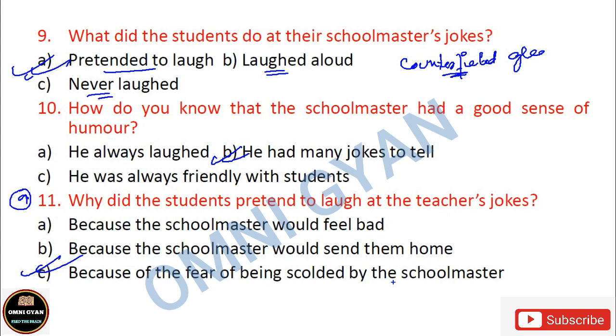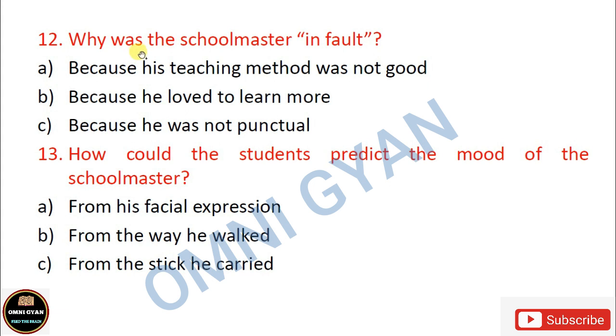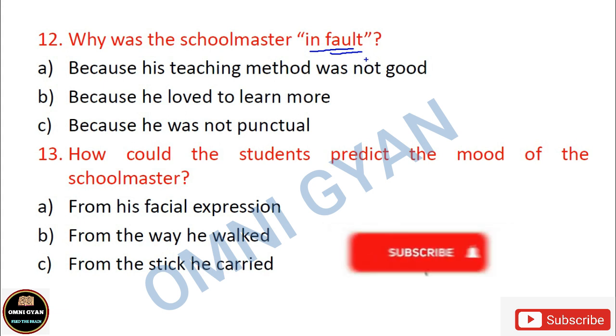Okay. Let's move on to number 12. Why was the schoolmaster in fault? The schoolmaster का क्या गलती था? What was the fault of the schoolmaster? Because his teaching method was not good. वो अच्छा नहीं पढ़ाते थे. He did not teach good. His teaching method was not proper. Is it option B? Because he loved to learn more. He had a thirst for knowledge and he kept on learning and learning. Is it this, or is it option C? Because he was not punctual. That is why he was in fault.